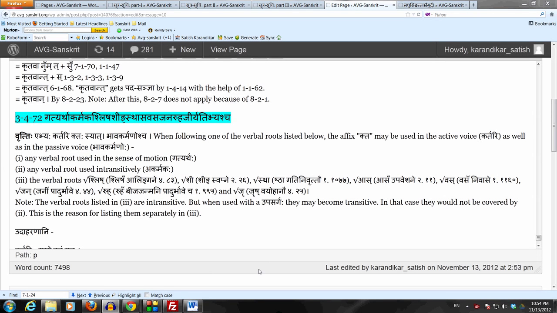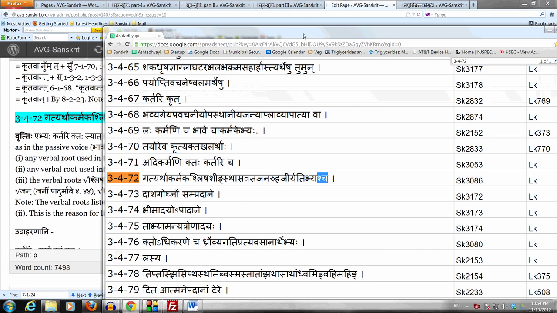Recall that every krit pratyaya, as a default, as a starting point, is used to denote the agent of the action. That is by the Sutram 3467, Kartari krit. But then we also know that 3470 says Tayoreva krityakta khalarthaha.